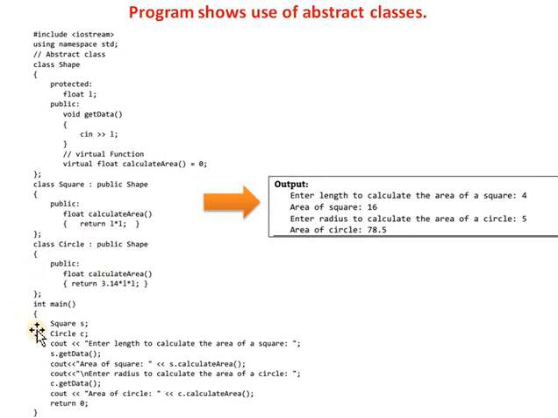And in the main function we are creating the object of each derived class separately, and by using the objects of that particular class we are calling the functions defined in that particular class separately. This is an abstract class.